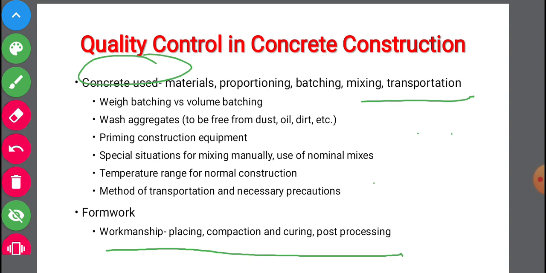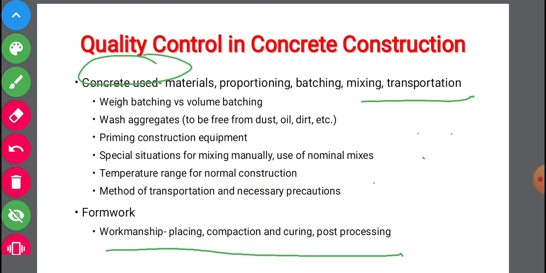Next, special situations for mixing manually, use of nominal mixes. When we are doing a small construction or a normal construction, the mixes that we take for making concrete should be taken in proper proportions. We will go for a nominal mix only when we are going to do a normal construction. It will be M5, M10, M15 or M20. For that, standard proportions of the ingredients are there, so that has to be taken in its proper proportion.